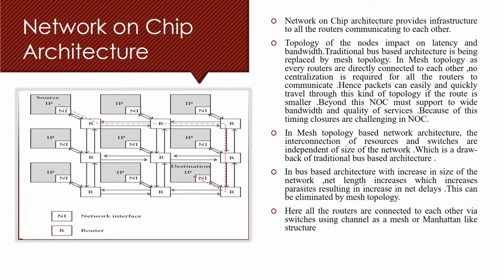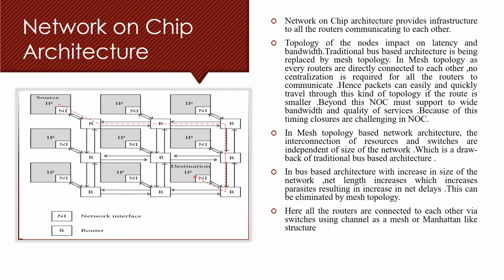In bus-based architecture, with increasing size of the network, the net length increases, resulting in more parasitic capacitance, which inserts delay in the network. So this is the reason why we get high delays while designing ASIC for network on chip.